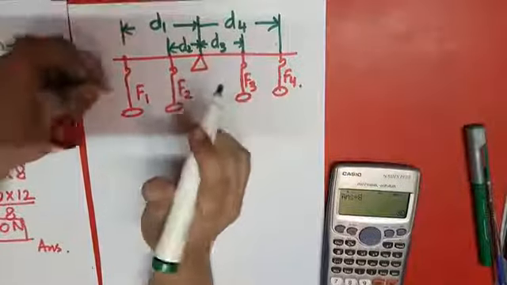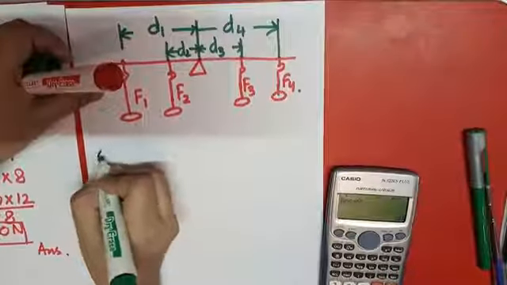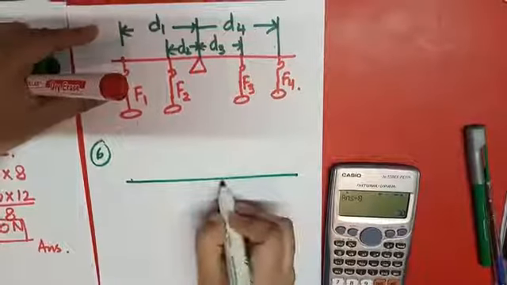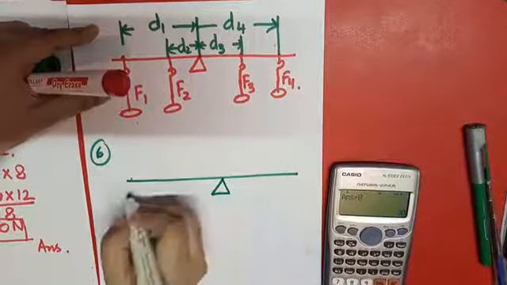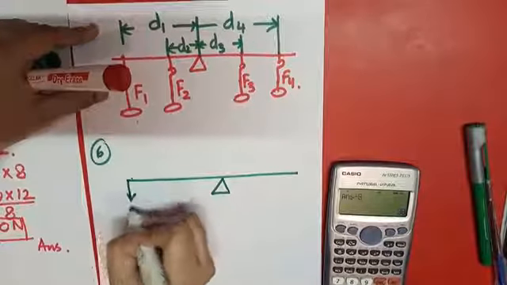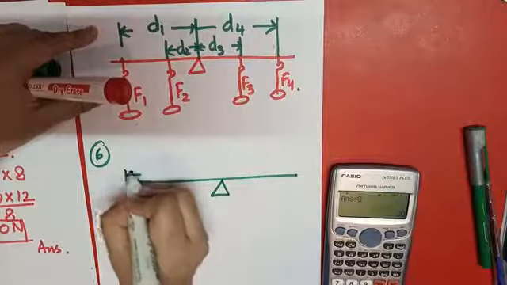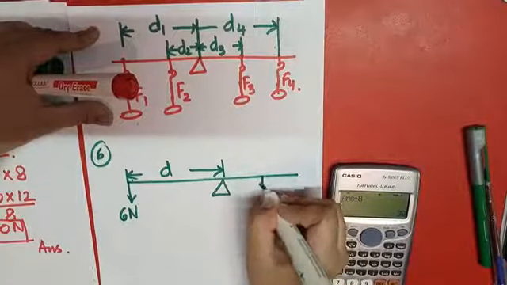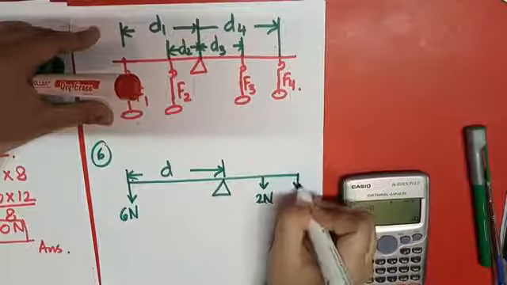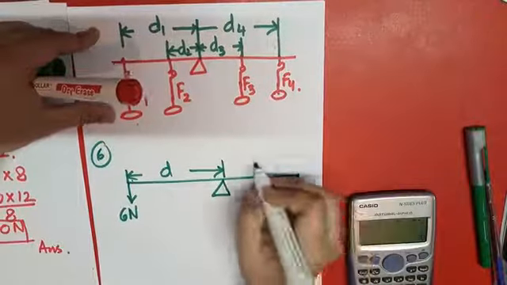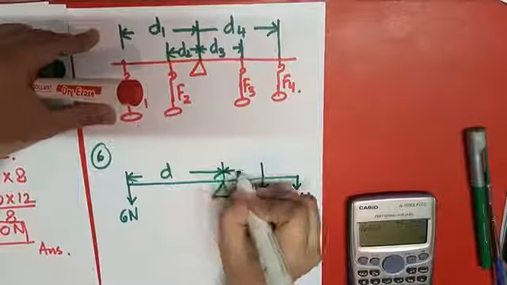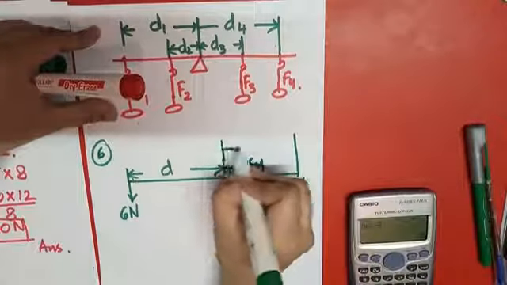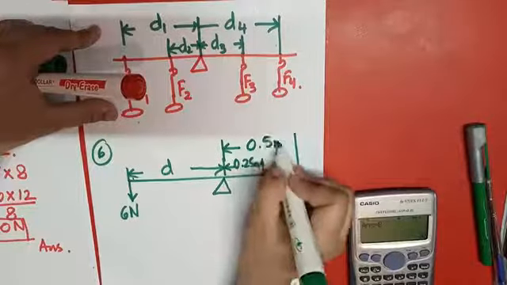So for example, I have a question on this topic. This is the fulcrum, and we have a weight here, this is 6 Newton. Its distance from the center is D, and there is a force of 20 Newton, another force of 5 Newton, and its distance from the center is 0.25 meter, and its distance from the center is 0.5 meter.